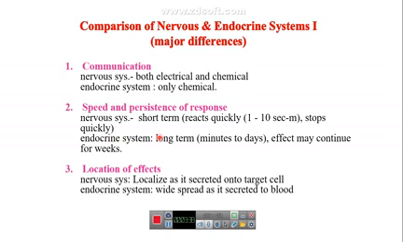But the endocrine system is long term. That means its action or effect can persist for a long time, from minutes to days and sometimes weeks. And for the location of the effect, the electrical or chemical signals of the nervous system are localized to the target cell only, but the hormones are widespread because they are secreted to the blood.